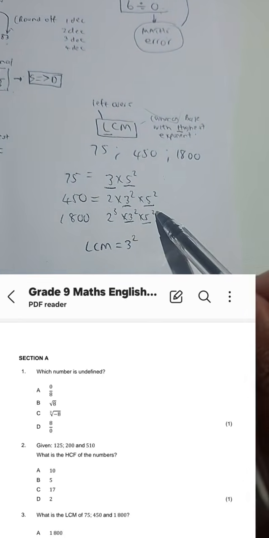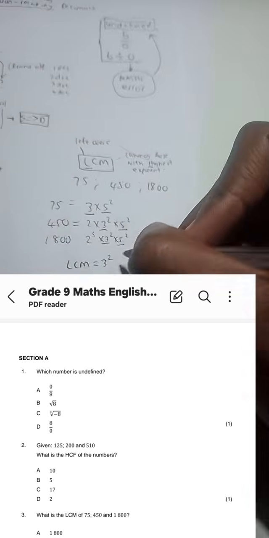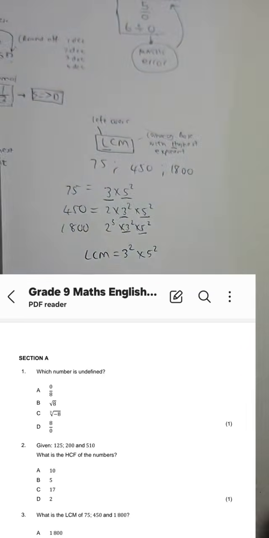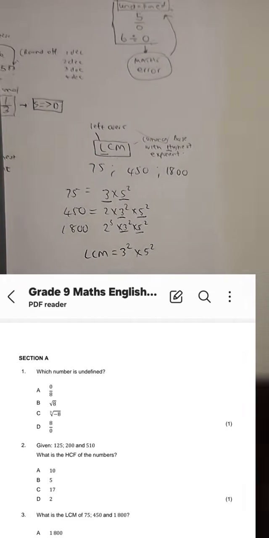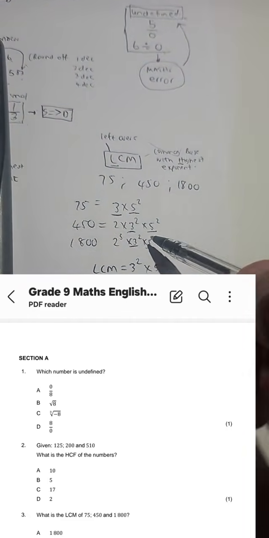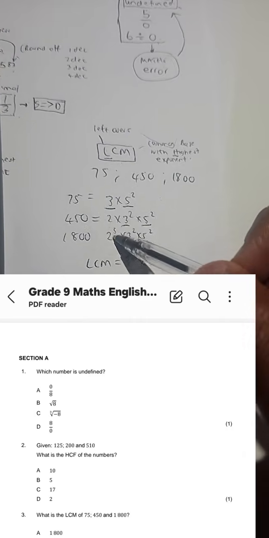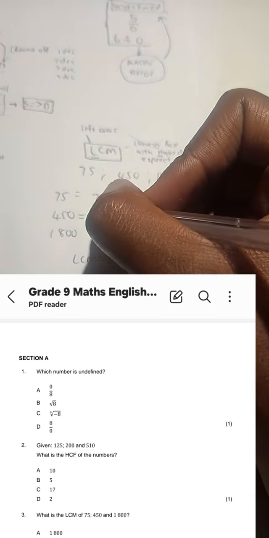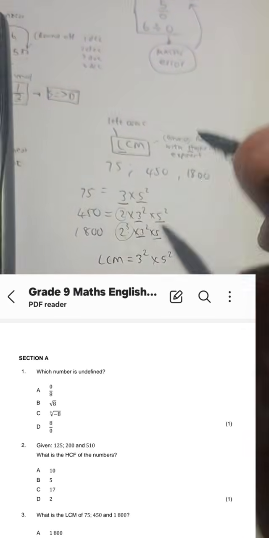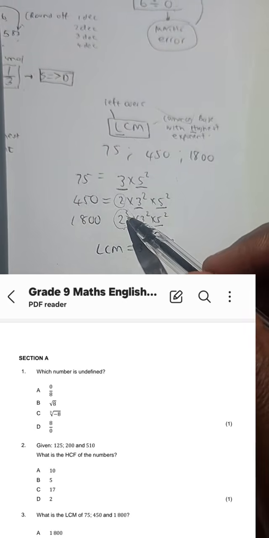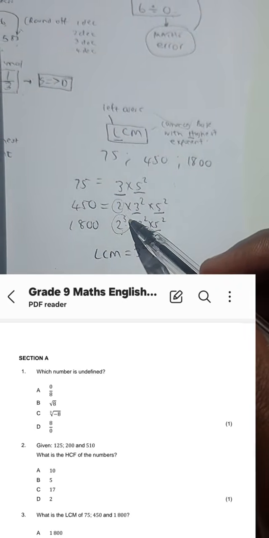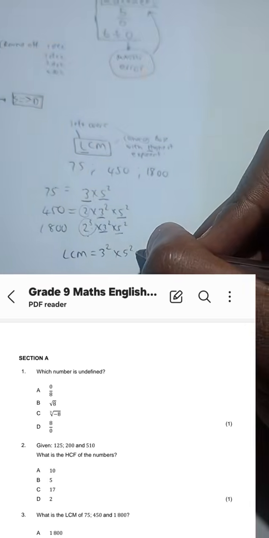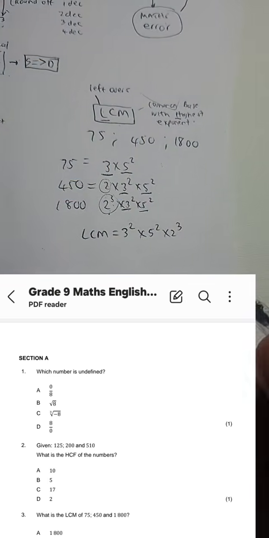So what do we notice? Squared. So we just write 5 squared once. Then we go to our leftovers. We can see 2 as a base is not common for all 3, but for our leftovers, we still choose the common base with the highest exponent. So that's going to be times 2 to the power 3.